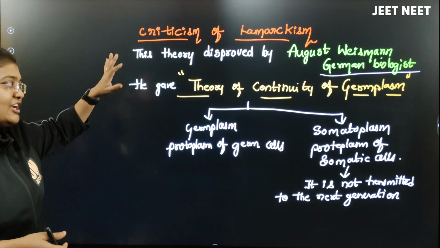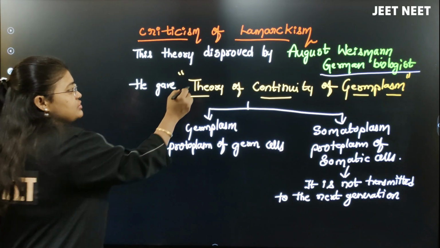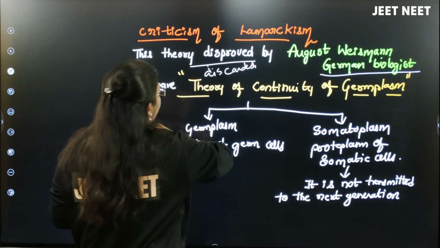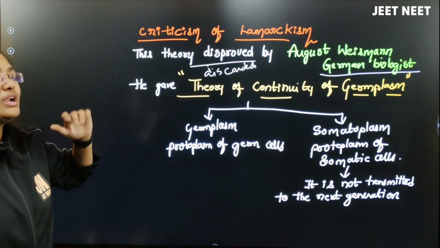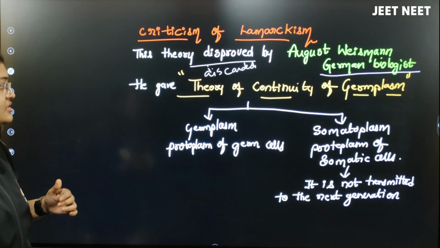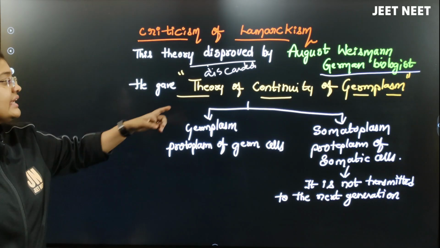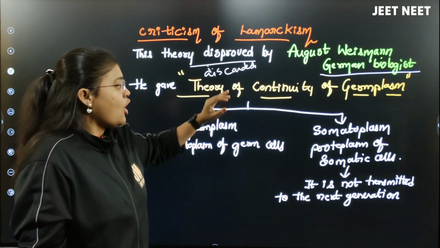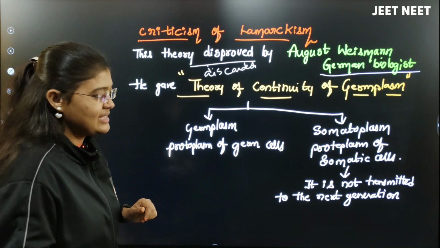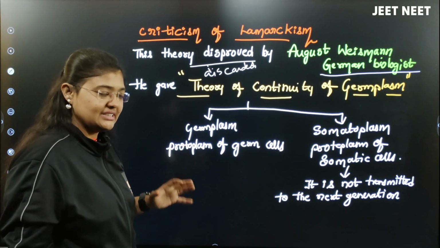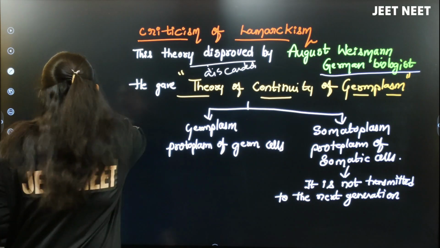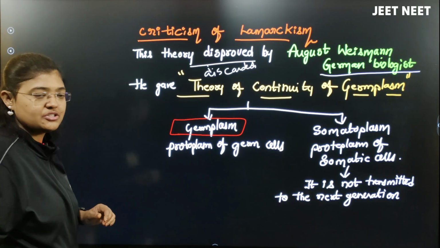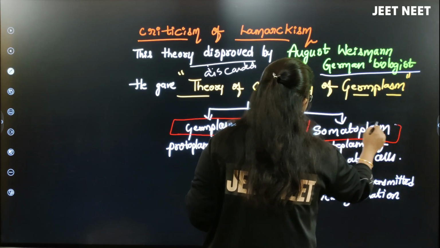Listen to me carefully. Actually, the Lamarckism theory is a discarded theory or disproved theory, we can say. It was discarded by a scientist called August Weismann, who was a German biologist, and along with discarding this theory, he gave one more theory called the theory of continuity of germplasm. According to this theory, August Weismann is telling that in every organism germplasm will be present and somatoplasm will be present.